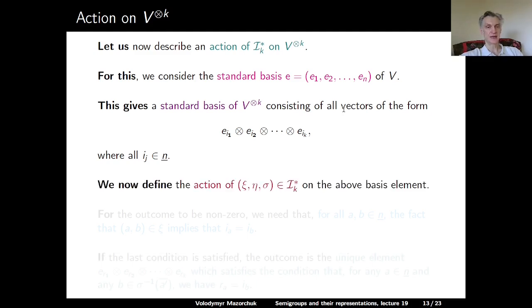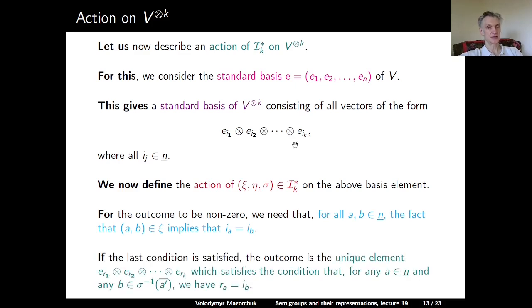We can now define an action of the element psi eta sigma in I star sub k on the basis element as above. For the outcome of this action to be non-zero, we need that the following condition is satisfied. For any pair of elements a and b in n underlined, the fact that a, b belongs to psi must imply that the indices i sub a and i sub b in this expression coincide.